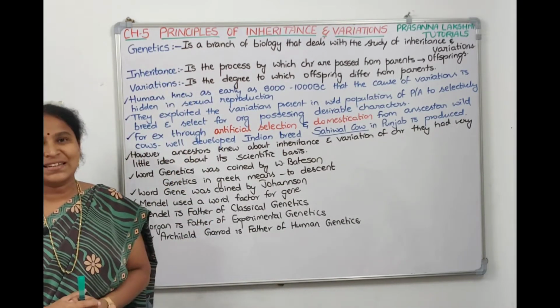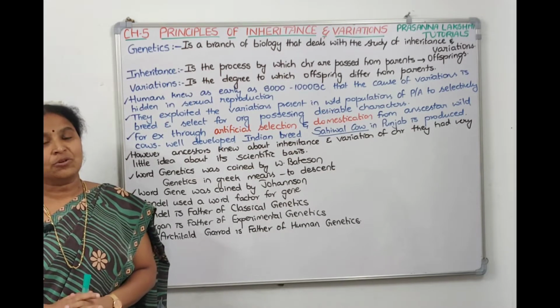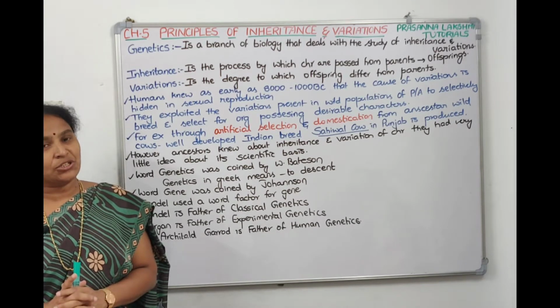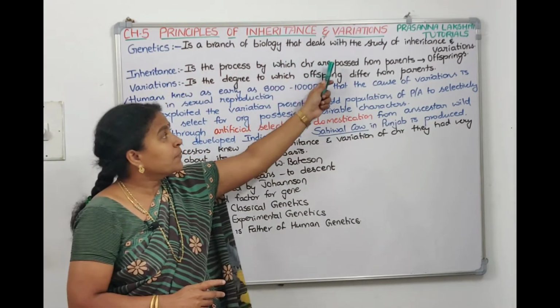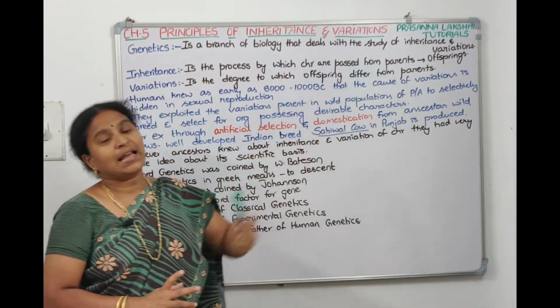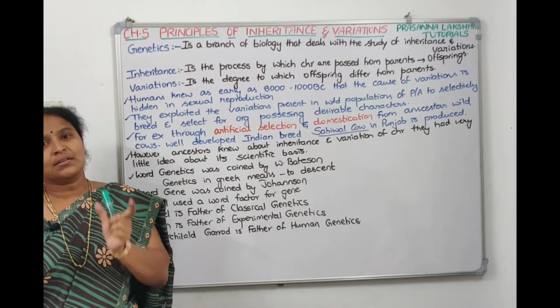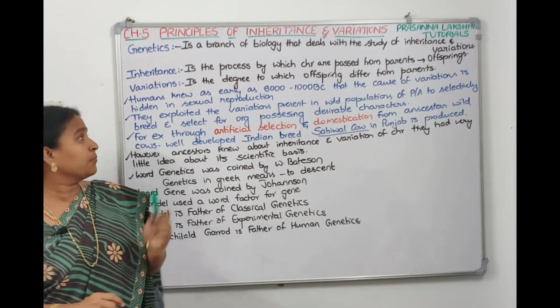Now what is genetics? It's a branch of biology. What do we study under genetics? It's a branch of biology which deals with inheritance and variations. That's what the definition of genetics says. It is a branch of biology which deals with the study of inheritance and variation. There are two new words here, inheritance and variations. Let us try to understand what is inheritance and what is variation.